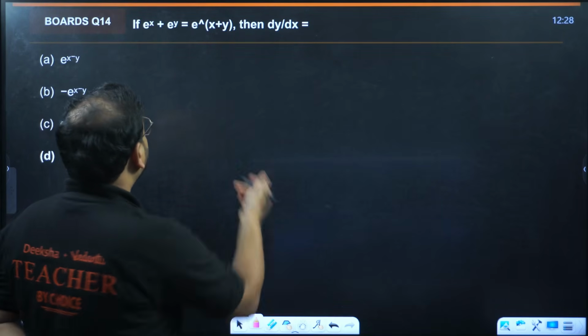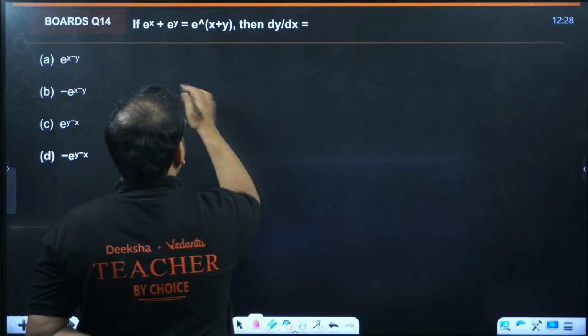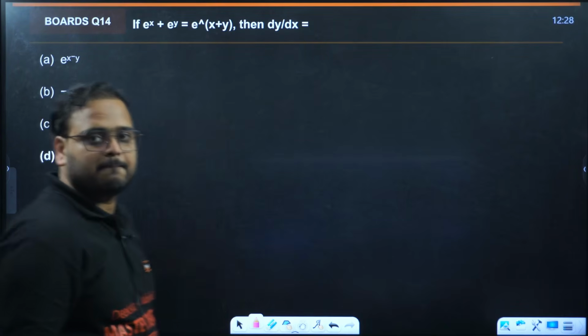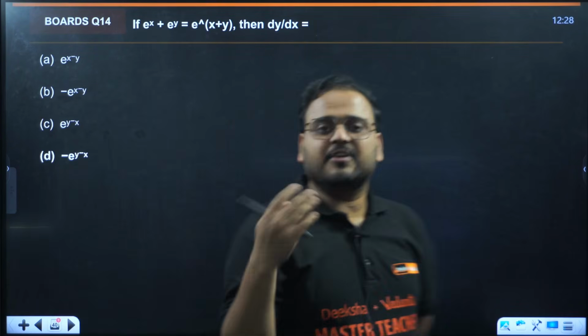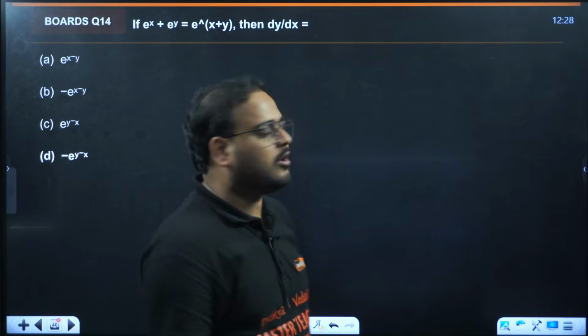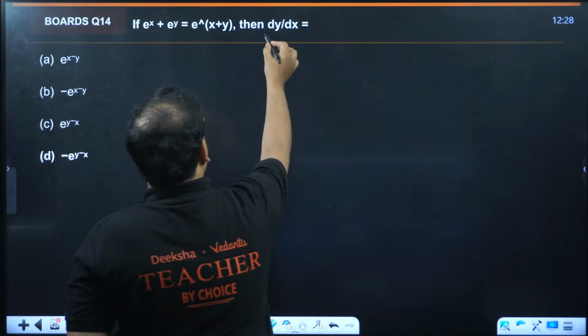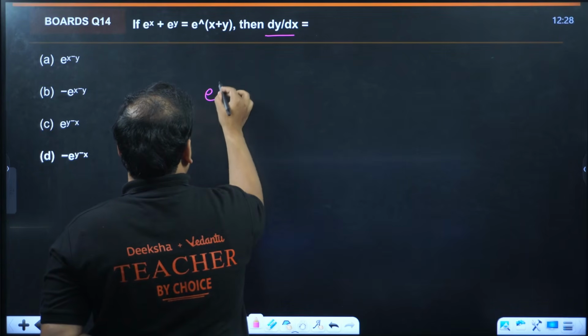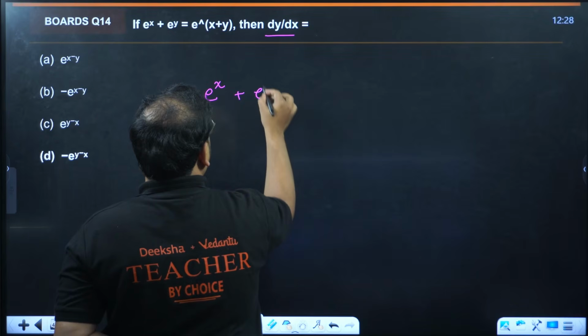Okay, differentiate. It's not a difficult problem. This is basically a case of implicit function, where the functions are given in equation format, and we need to find the value of the derivative. Differentiate. You'll have e power x as e power x, and over here e power y